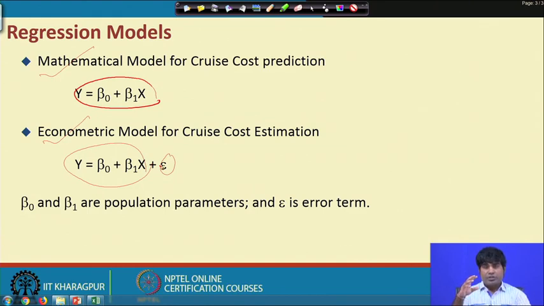For instance, there are certain factors which cannot be identified, and there are certain factors which can be identified but cannot be quantified or captured. Sometimes there are human errors, and sometimes there are external factors which are not in your control. So, likewise, there are a couple of indications through which we are in a position to justify the need for involving the error term in the process of modeling, that is, establishing the relationship between the dependent variable and the independent variable.